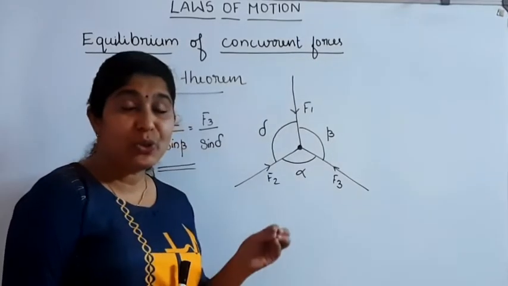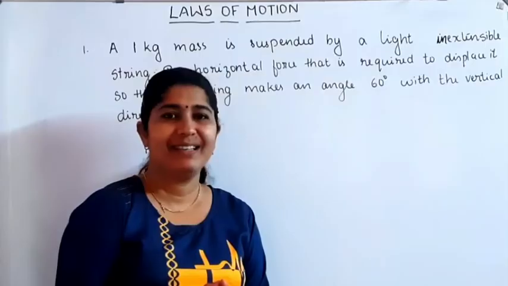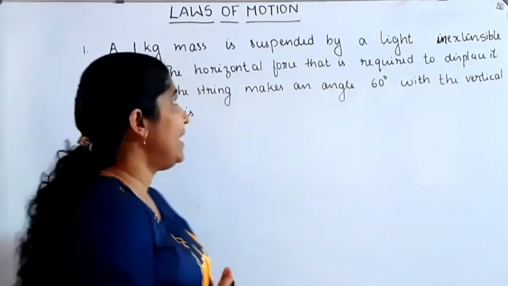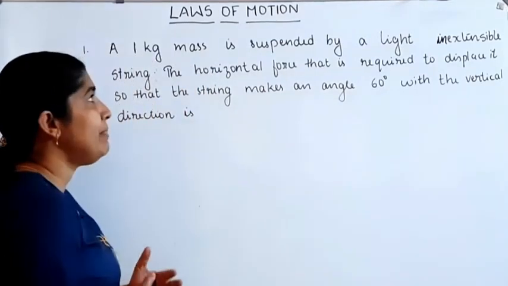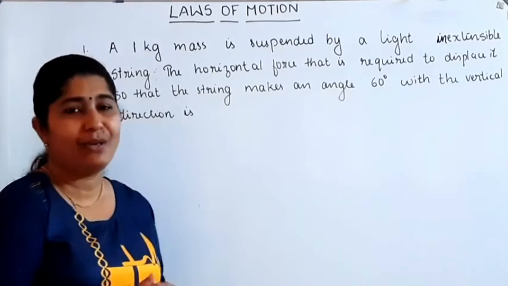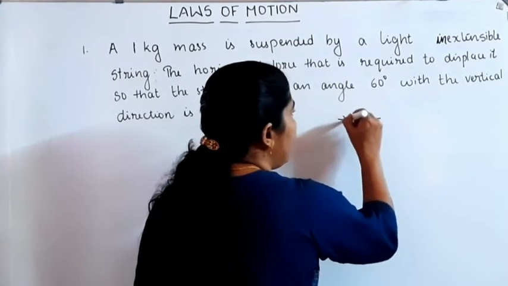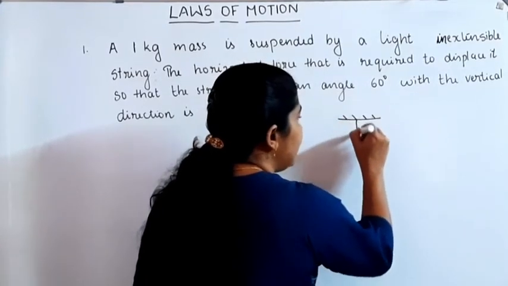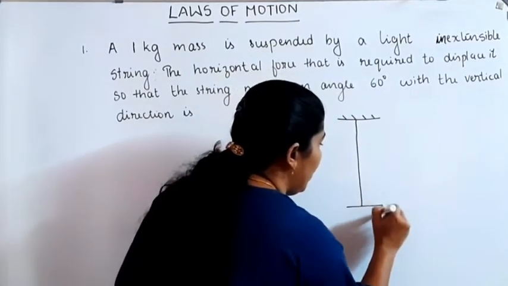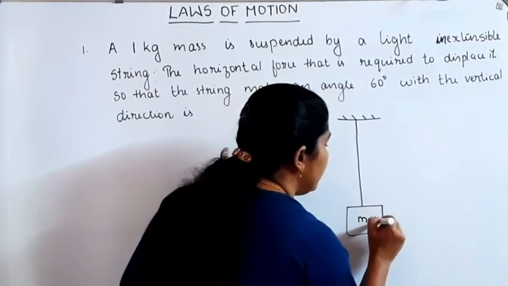Now we can go through certain problems related to the equilibrium of concurrent forces. Our first question: a 1 kg mass is suspended by means of a light inextensible string. M is the mass, M is equal to 1 kg.